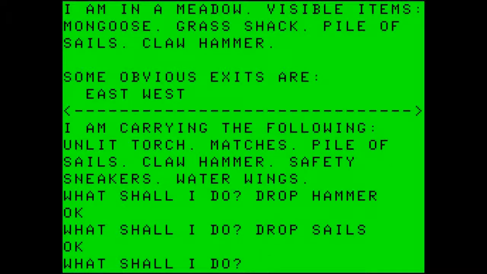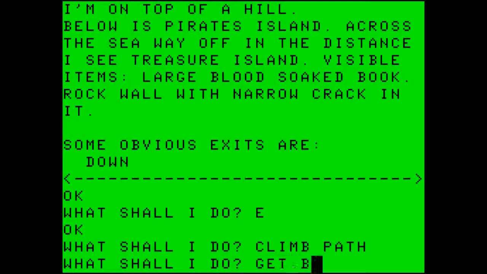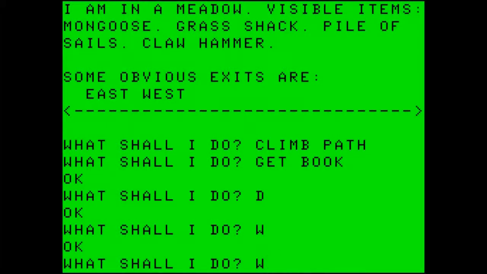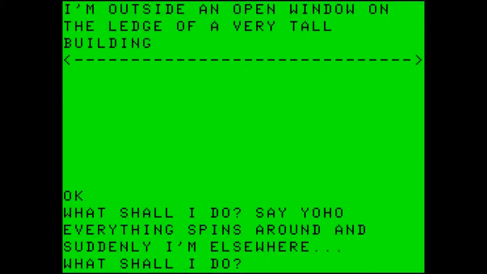And then head back going east, and then we climb the path again. And we want to get the book, and head back down, head west, and then west one more time. This took us right past the area where the mongoose and the grass shack were, and back out onto the sandy beach, which is where we can teleport back, but we need to have the book in our possession. So we say yo-ho. We're back on the outside of the open window on the ledge of a very tall building.